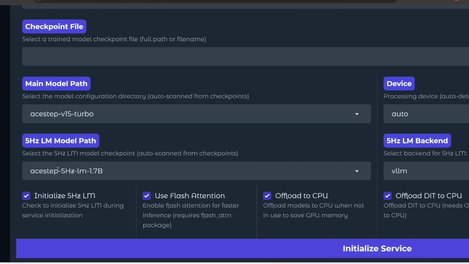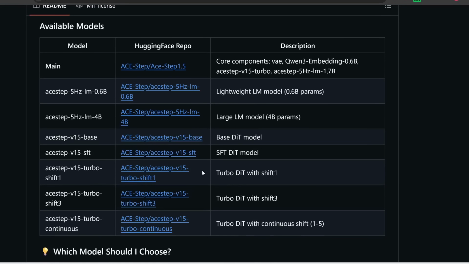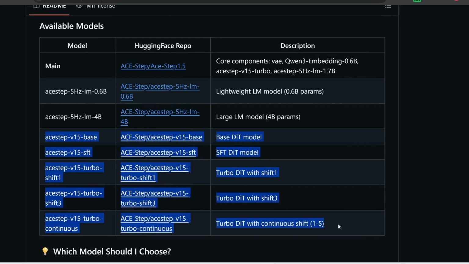in most cases. Now, by default, at least for me, this is what it downloaded, but note that back on this GitHub repo, they actually offer a ton of different models that you can choose from. Let's go over the music generator models first.